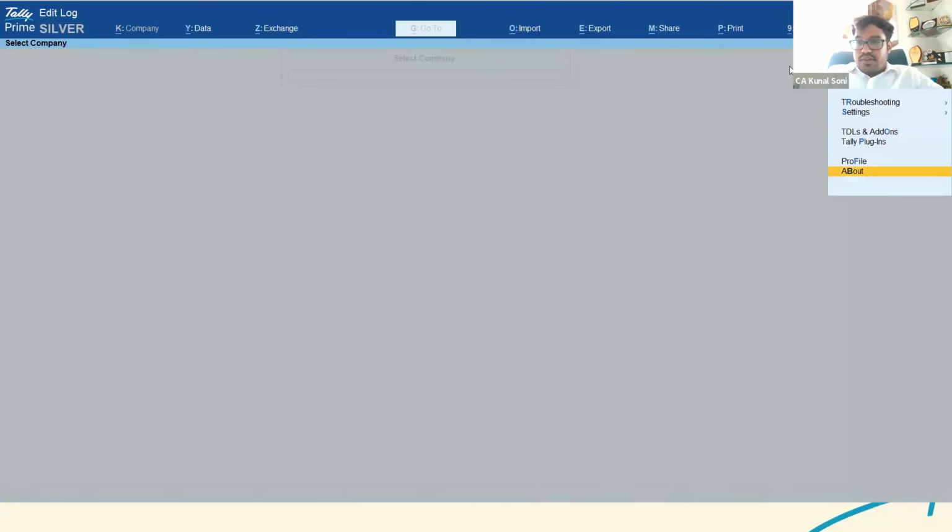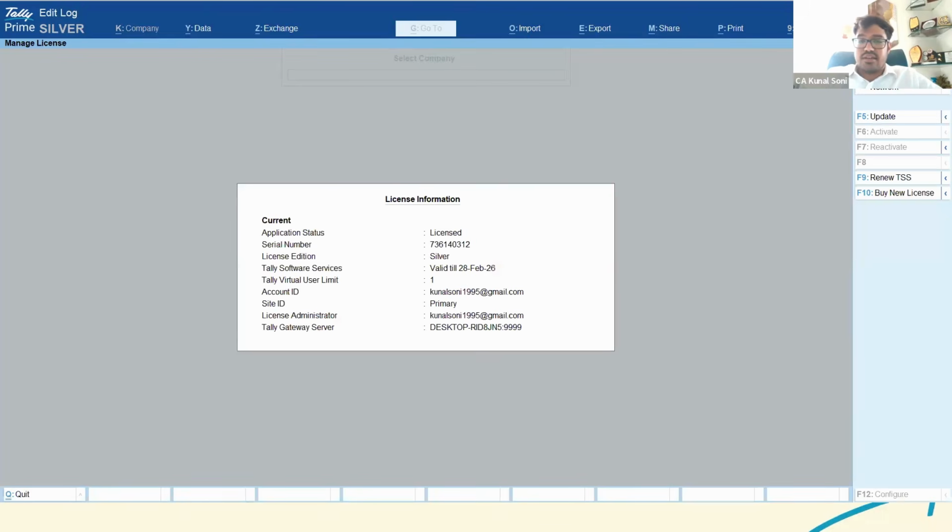Open Tally, go to F1 for help, then settings, license, manage license. There would be an option available here for update.